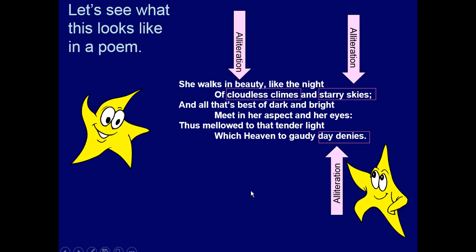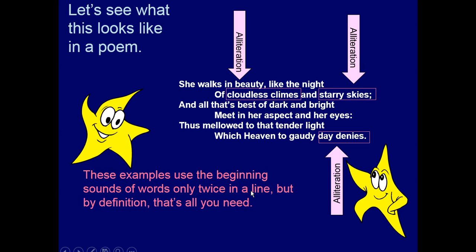This is alliteration. Okay. These examples use the beginning sounds of words only twice in a line. But by definition, that's all you need. So we can have it two times in a line or more than that.